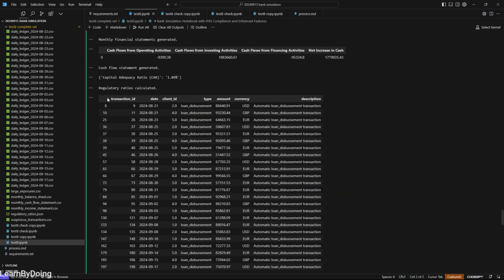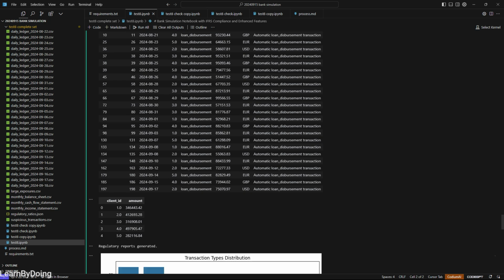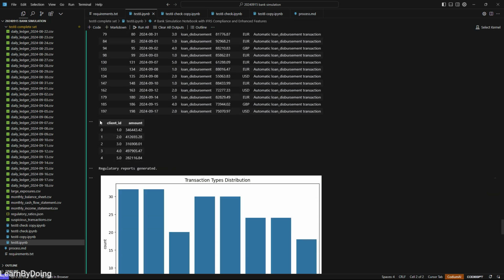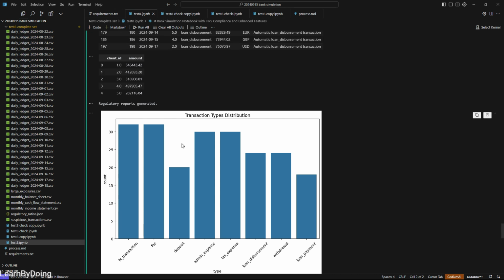Okay. Then we can see this transaction list. This is all about loans, for the calculation of the capital adequacy ratio. Then we can see here the client ID, and I think this is their account balance. Okay, I think the loan account balance here. Then we see the transaction type distribution. This is nice. We can understand how many transactions there are in each type.